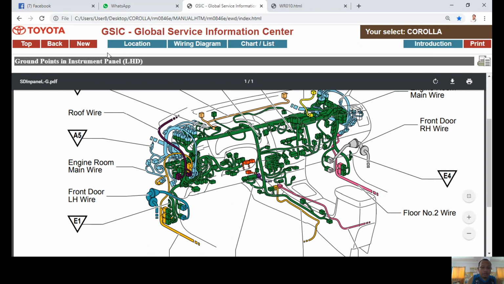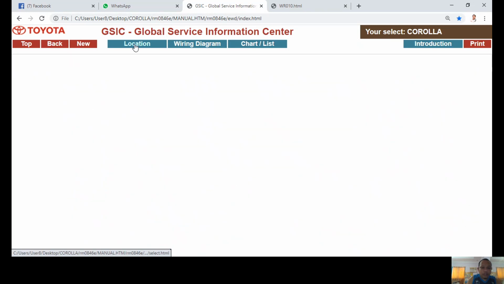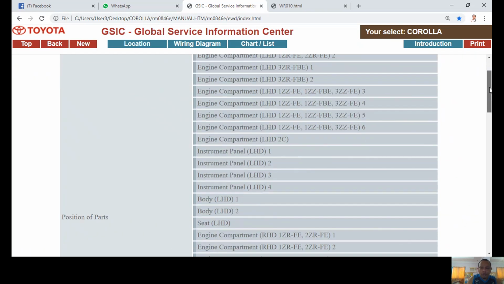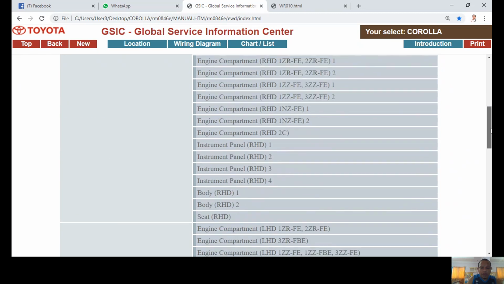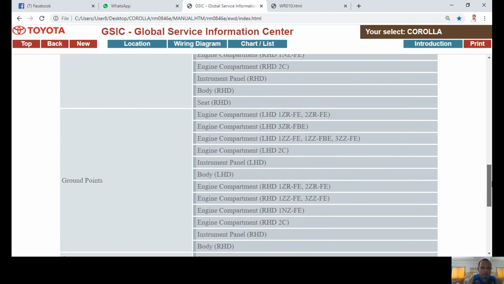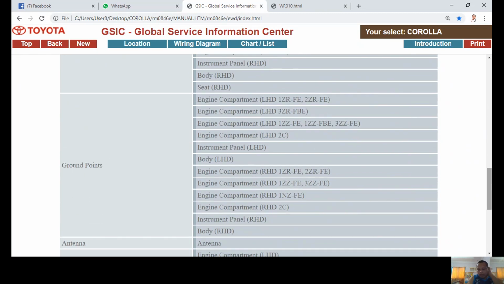Again, to find the ground points, you will go to location, then go to the ground points. If you wish to find a specific ground location, you must know your engine model. You cannot use anywhere here. You must know first what engine you are dealing with.